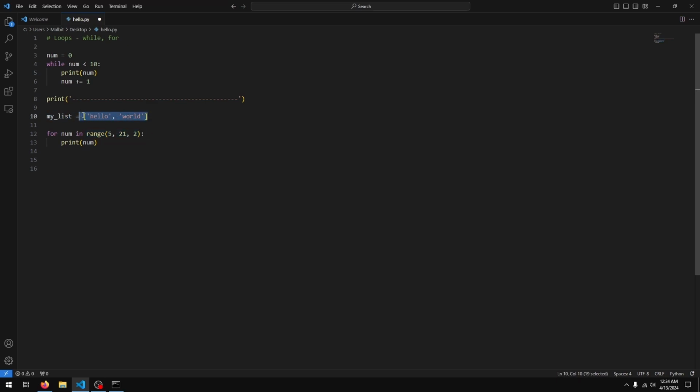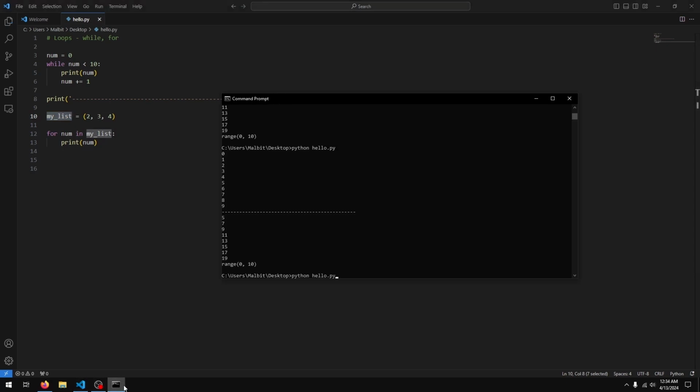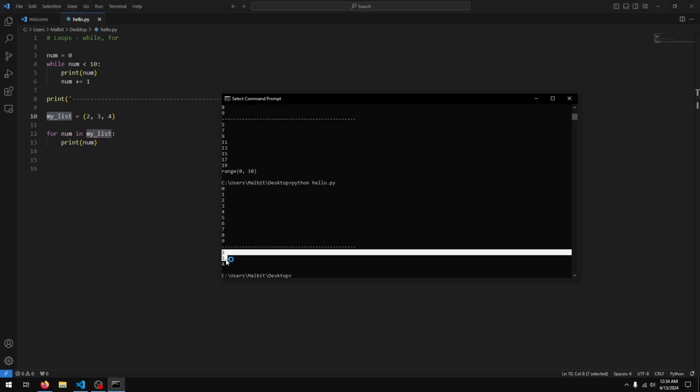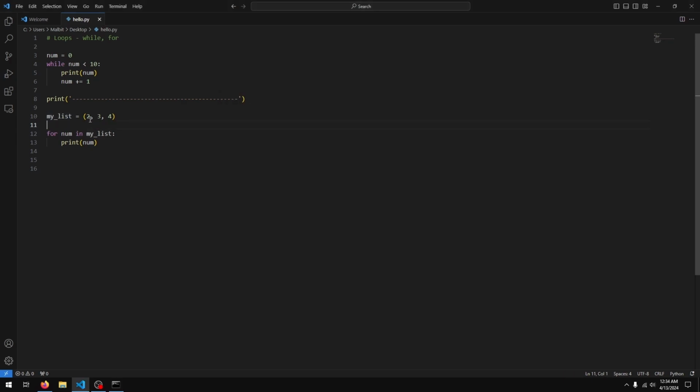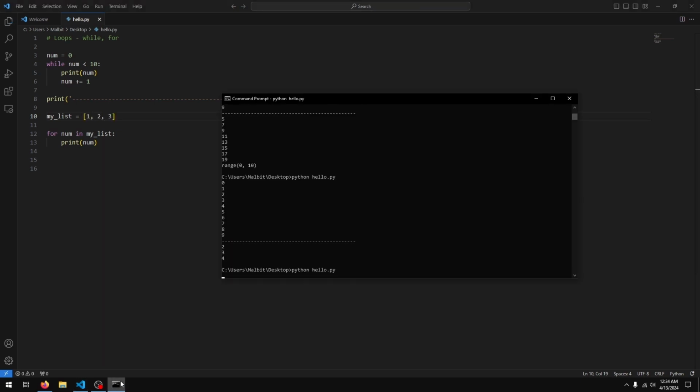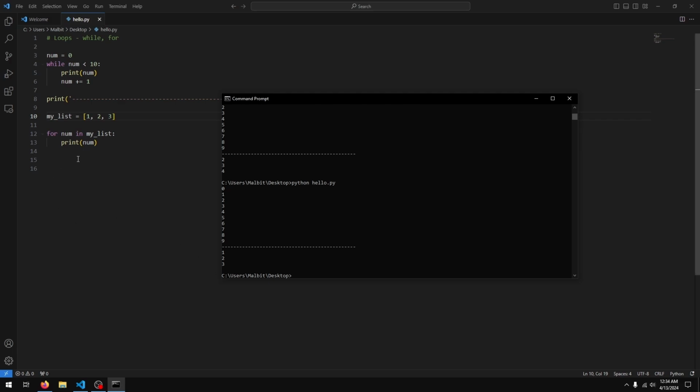So I have my list here. I'll just change this to a tuple, and instead of this range, I'll just say my list to use this. And if I run this now, you see that the for loop executes over the values in the tuple. Like I showed you for the list, if I do 1 2 3, it goes over the values in the list.